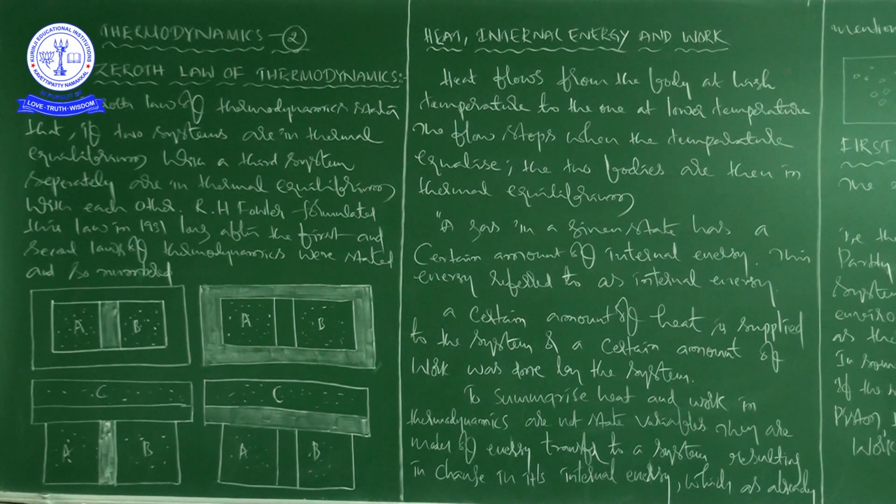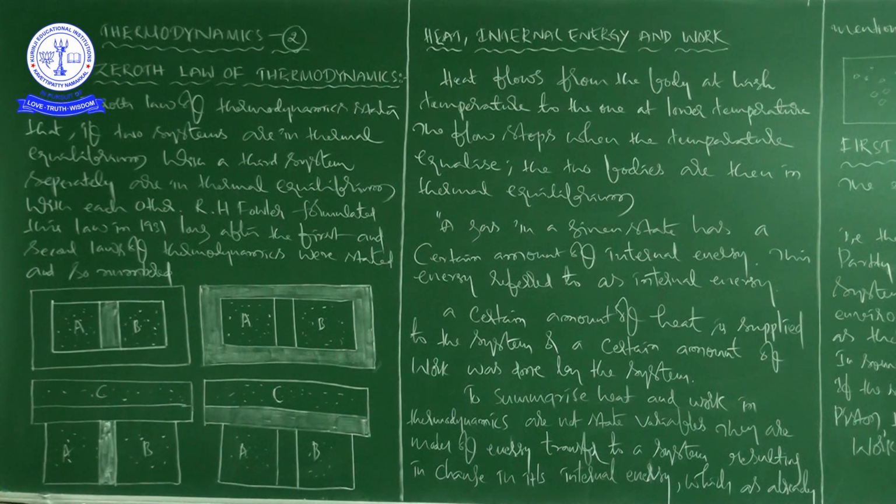Now, see here, the states of the systems. What is meant by the states of the systems? Their macroscopic variables, right? The states of the systems will change until both A and B come to thermal equilibrium with C.